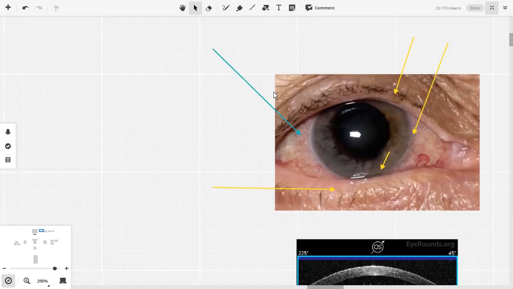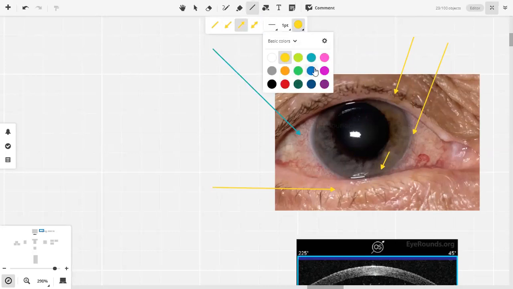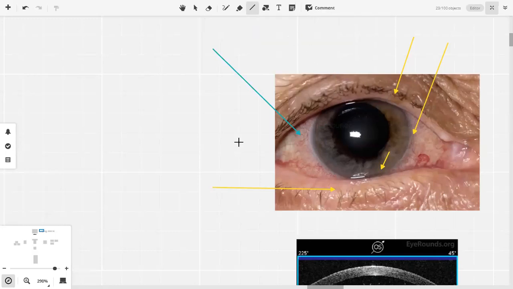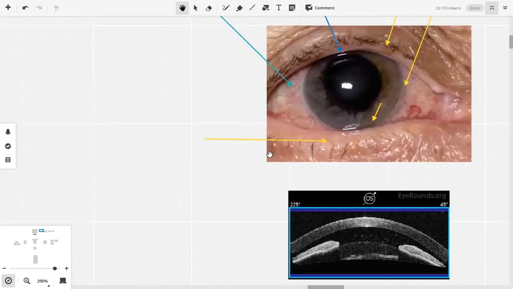Any other positive finding? Dilated pupil. Pupil dilated है. A dilated pupil. Okay. So a patient who presents to you with a right red eye, a painful right red eye, he has no discharge, his anterior eyelashes are normal, there is no hypopyon, there is minimal or no circumciliary congestion. What will be your diagnosis?